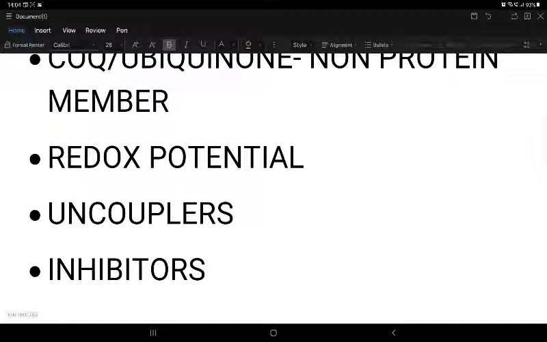And complex 3 is inhibited by phenformin, an earlier biguanide, now withdrawn from the market. And complex 4 is inhibited by carbon monoxide, cyanide, and H2S.